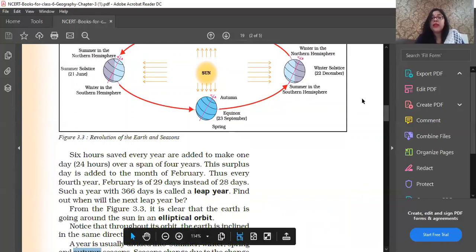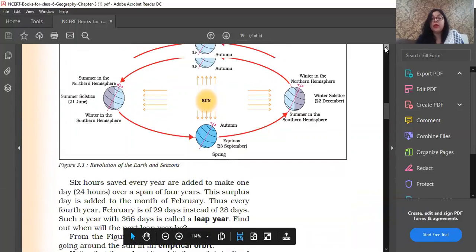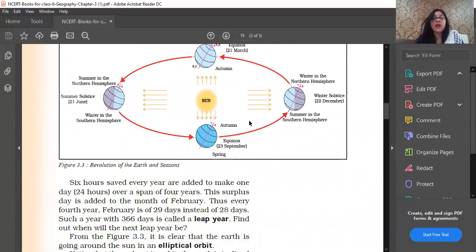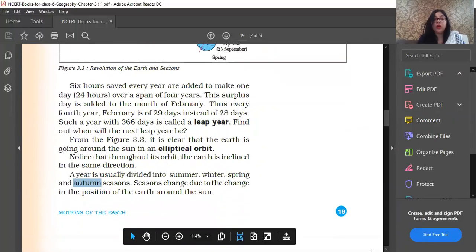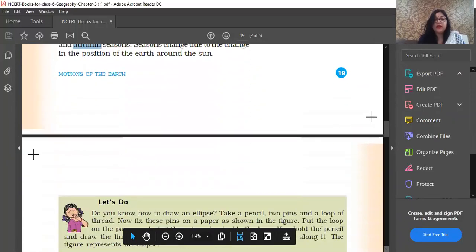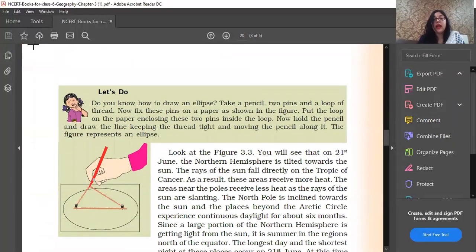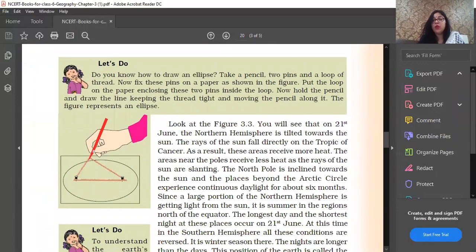Now see this diagram. Let me explain this diagram also. You can see there is the winter solstice, we have the summer solstice, and we also have the equinox, which I will explain later on. Let me explain what is actually happening. You have seen figure 3.3.